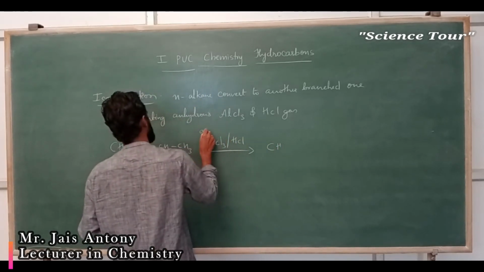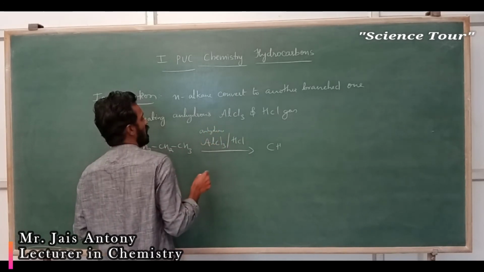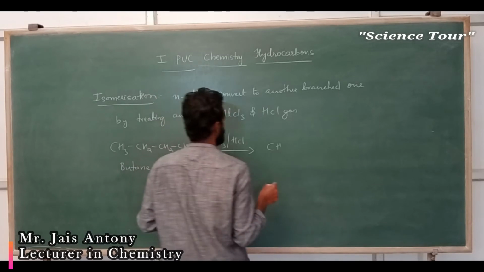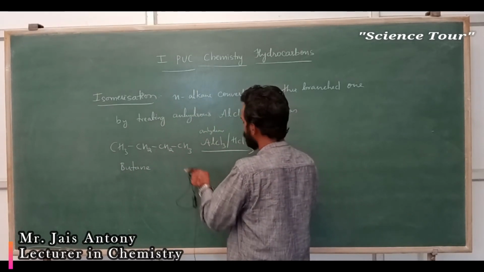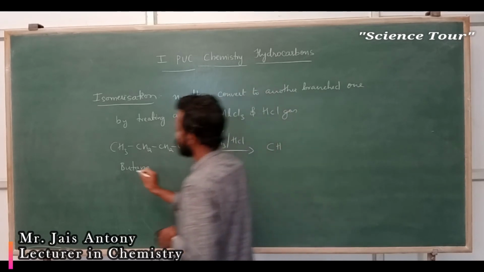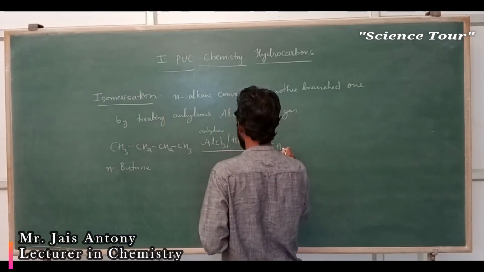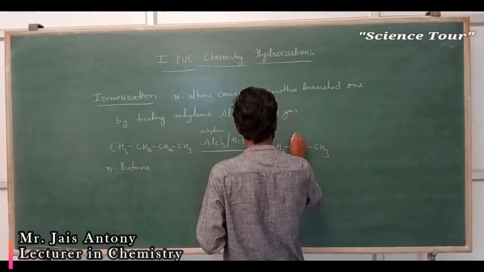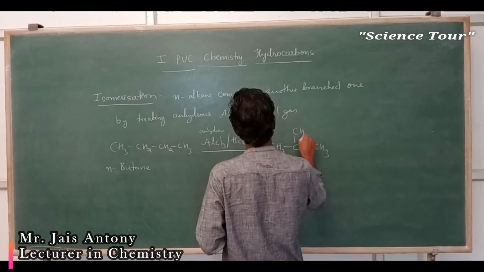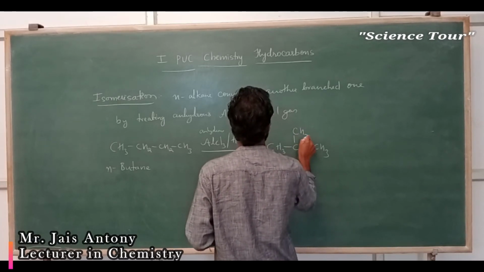I will write like this: anhydrous aluminum chloride and HCl. It gives this long chain butane, n-butane. It is called n-butane. Understood? It will get converted to isobutane. This is actually isobutane.